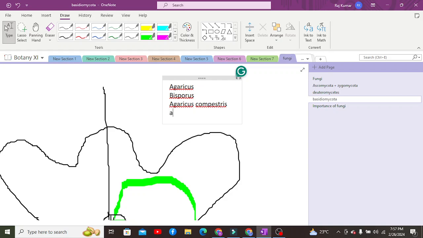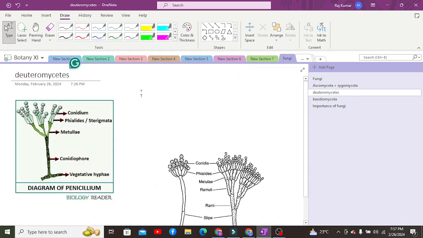Some poisonous fungi are Amanita and jack-o'-lantern. These are the poisonous fungi. We are going to discuss them in detail in the next class on the importance of fungi. Moreover, when it comes to Deuteromycetes, these are basically the most imperfect fungi.